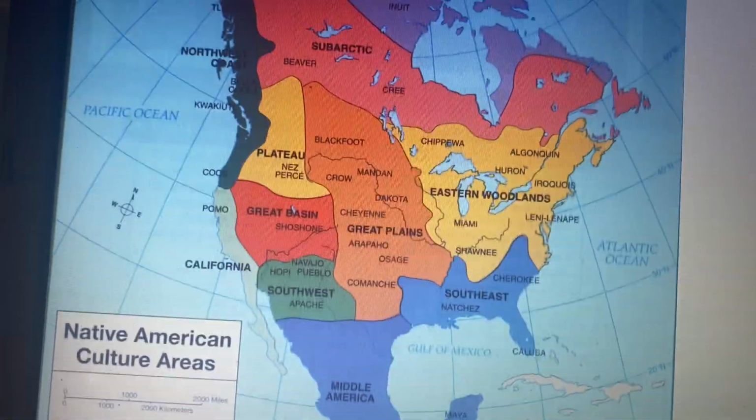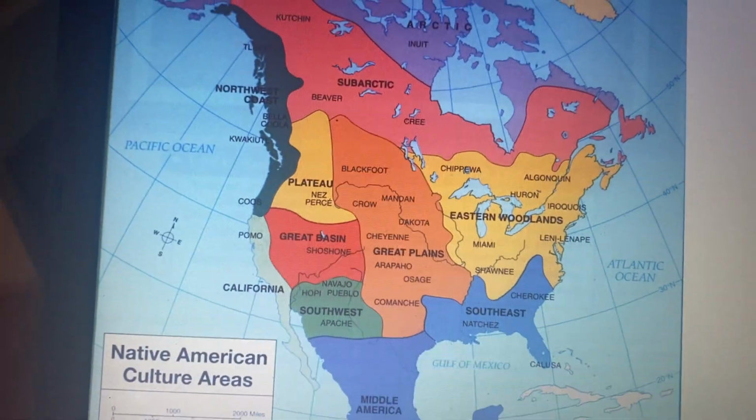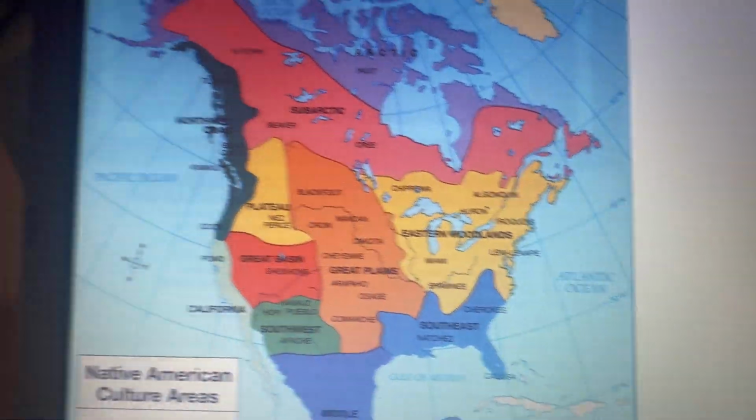Okay, class, today is Tuesday, March 31st. We are going to continue talking about Native Americans. You see our map of North America.